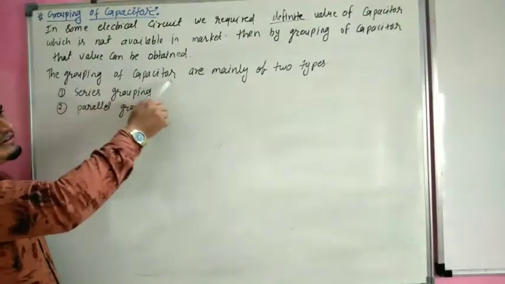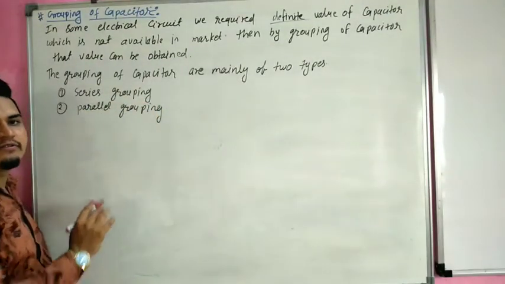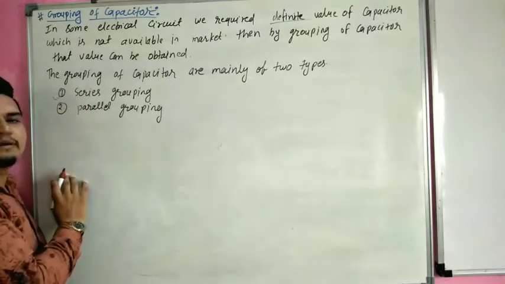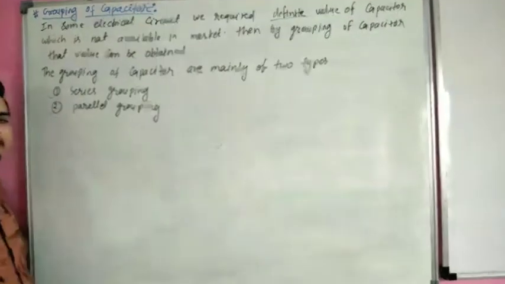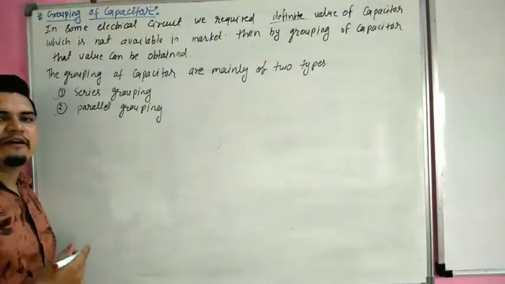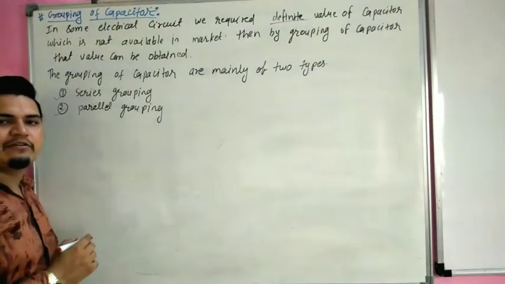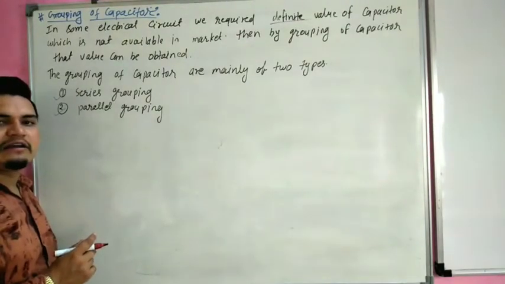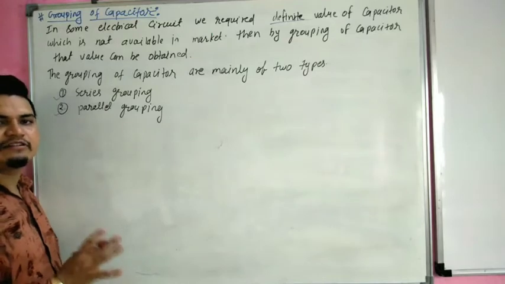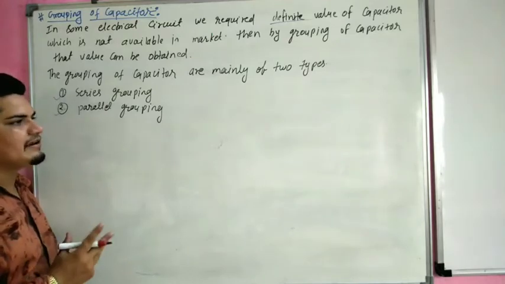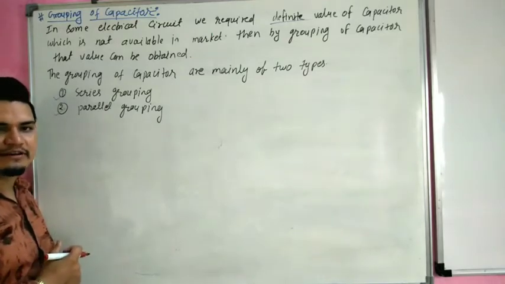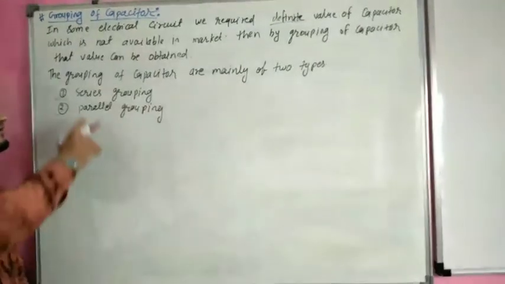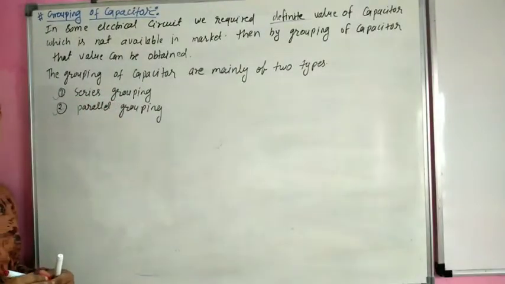The grouping of capacitors is mainly of two types. First, series grouping. Second, parallel grouping. So if we require 5 Farad of capacitance and it is not available in the market, then we can obtain it by grouping of capacitors. So our first topic is series grouping of capacitors.